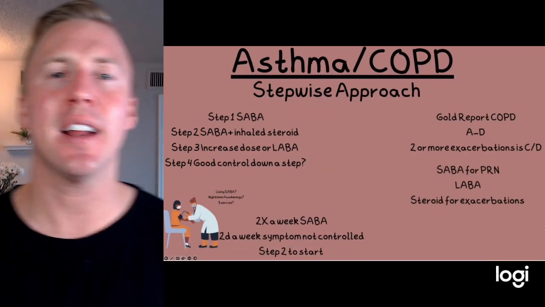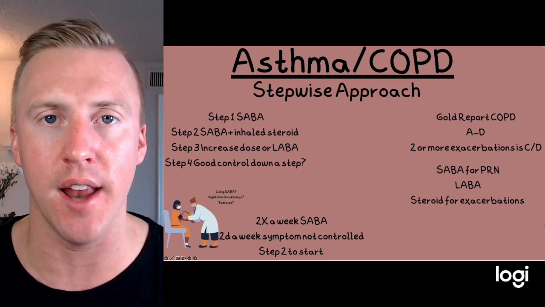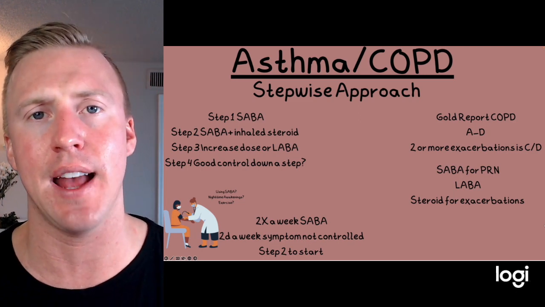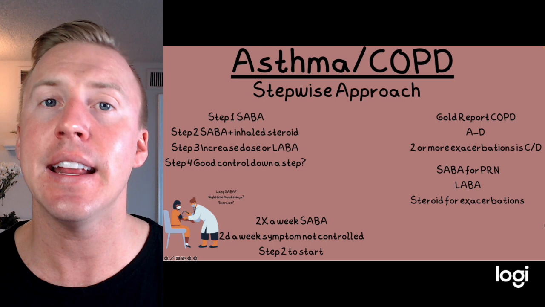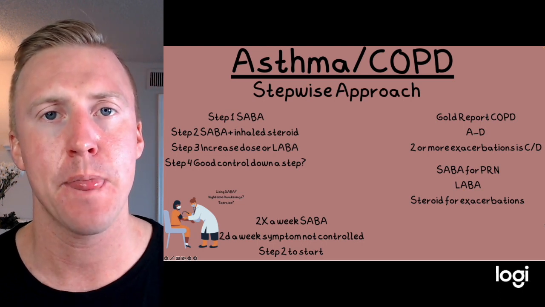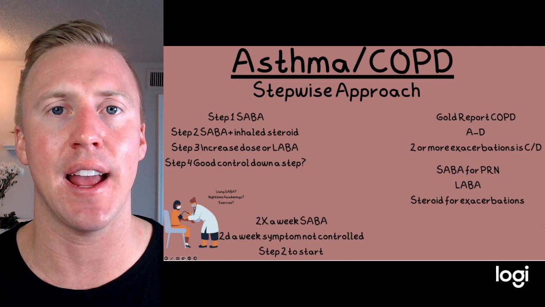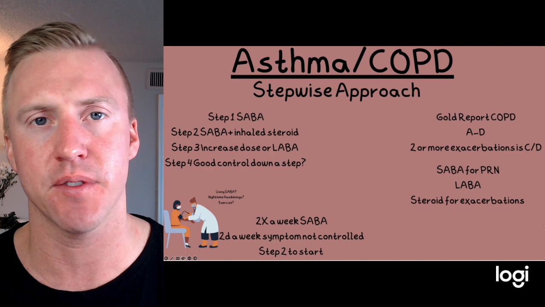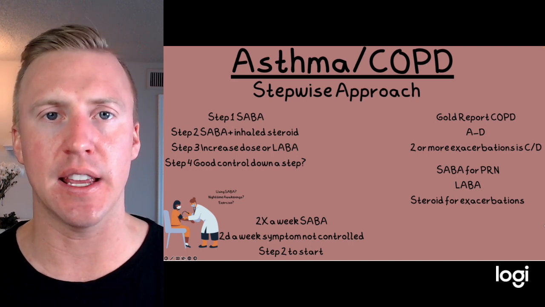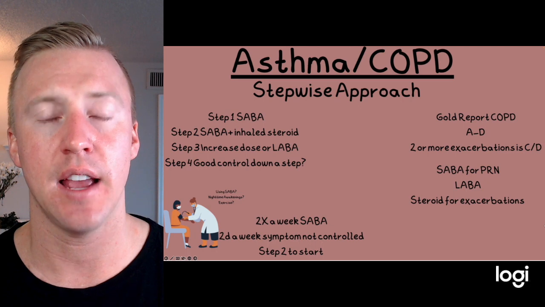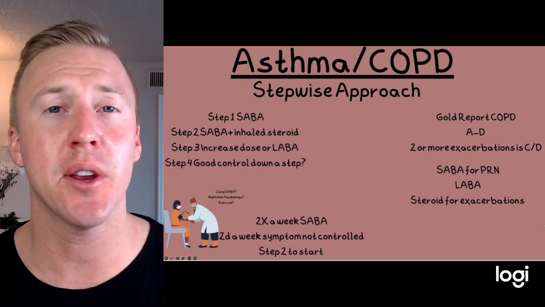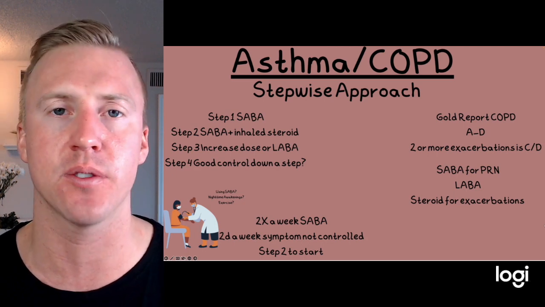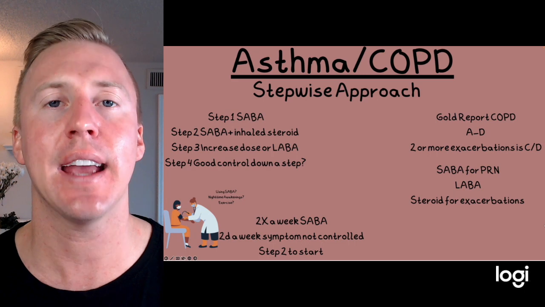For asthma, we kind of call this a stepwise approach, meaning step one, any child that comes in and you think has asthma or you diagnose with asthma, usually is given a short-acting beta agonist, like albuterol. Therefore, they can use it anytime they might have an exacerbation at home. Next, moving up the step, we usually start an inhaled steroid. Again, this is more first line for our asthma patients and only for exacerbations in COPD. The inhaled steroid is usually given after the short-acting beta agonist. If you move to step 3, worsening symptoms, you can either go up on the dose or add a long-acting beta agonist. Remember, in asthma, we never give those alone, so we're going to give a long-acting beta agonist with our steroid.